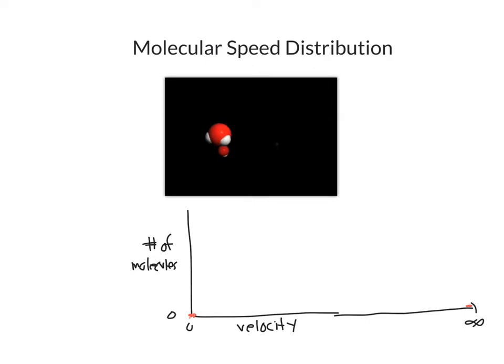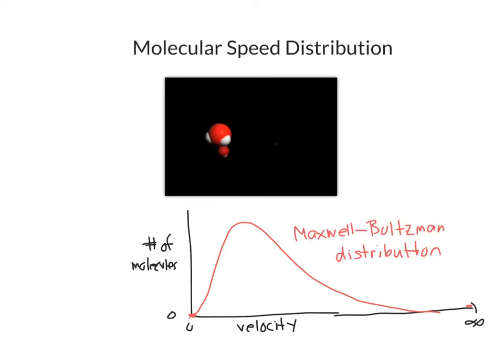So our distribution, our number of molecules that have a particular velocity, is going to have to increase and then come back down and decrease back down to 0 at infinity. And so in fact, what we'll find is that our distribution is going to look something like this. This is called the Maxwell-Boltzmann distribution of speeds or velocities for molecules in a system.